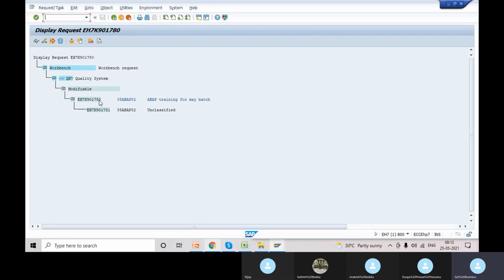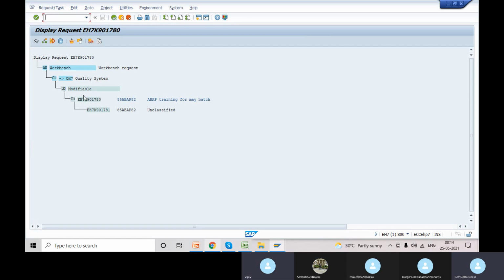Actually, for the transport number naming convention, the first three letters are the system ID. You can see here, what is our system ID? ES7. The first three letters are the system ID, and K is common; by default the fourth letter is K. The next six digits will be a dynamic number. Now we have 780. The subtask is 781. If you create a new one, it might be 782 or it might be 900, because many developers are using it commonly. If someone is creating in between, like customizing, 782 might be taken by customizing first. So the number will increase, these six digits.